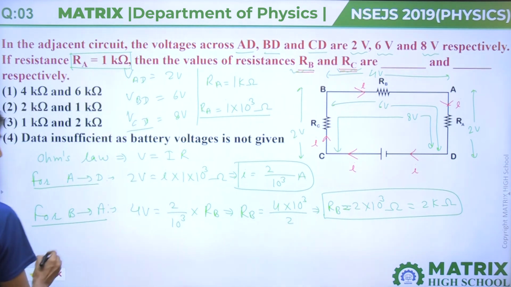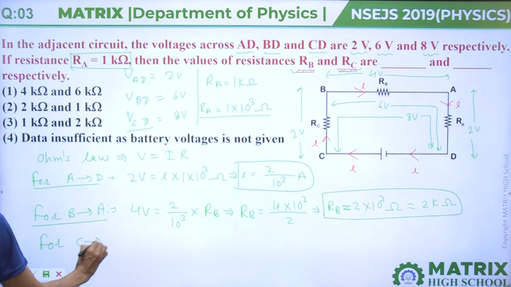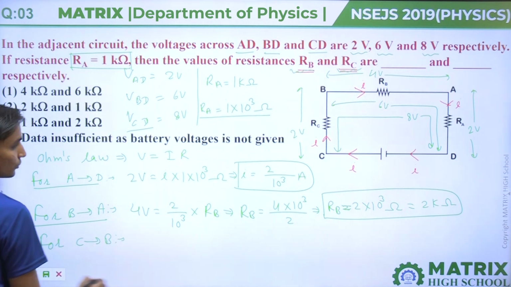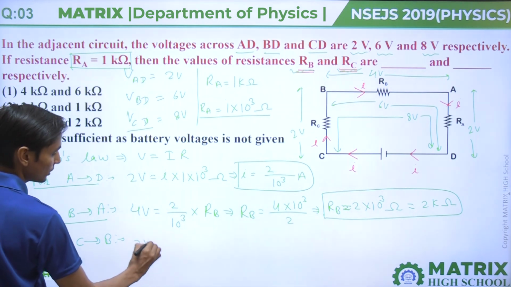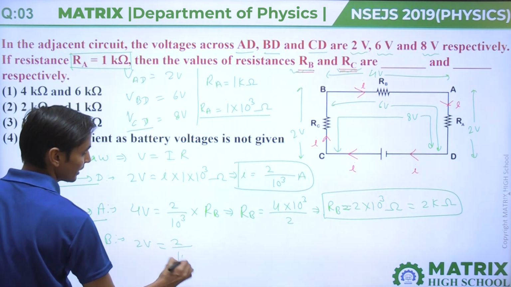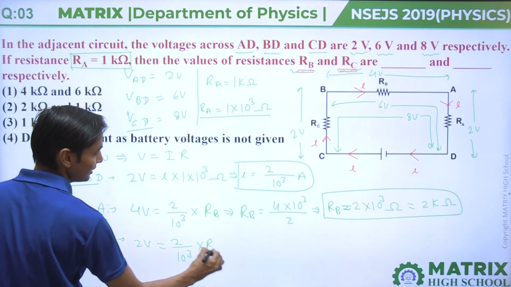Next thing, to find RC, we will take C to B. For C to B, V is 2 volt and I is 2 divided by 10 raised to power 3, into RC.